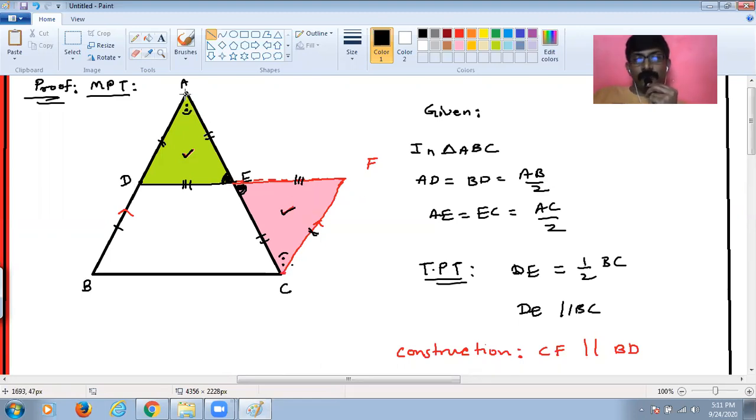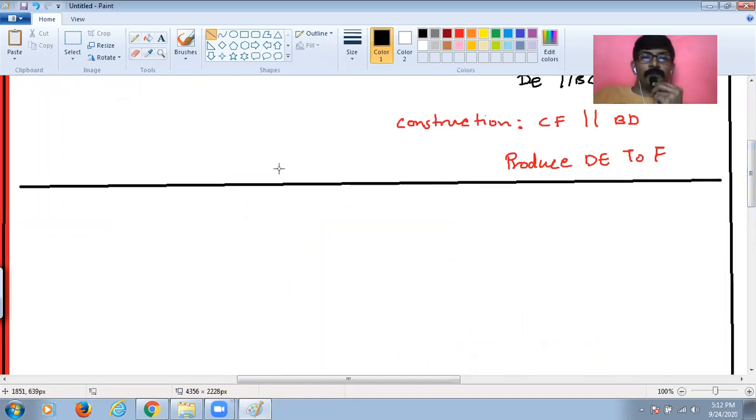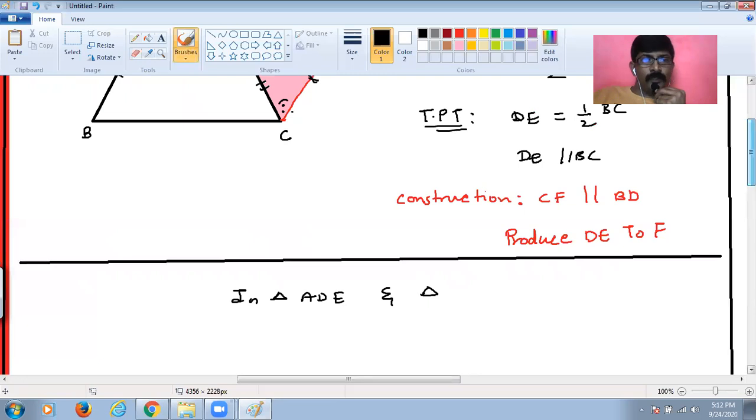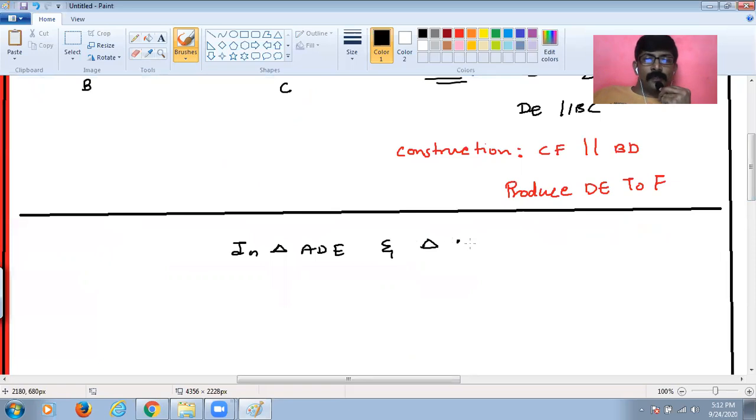Understand, guys, whenever I choose the triangle names, I choose the corresponding vertices too. A corresponds to C, E corresponds to E, and D corresponds to F. So please write your proofs that way. So in triangle ADE and triangle CFE.